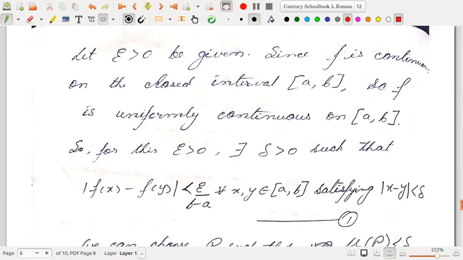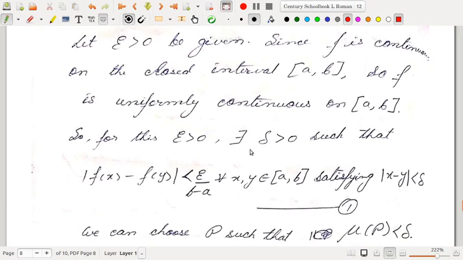What does that mean? For this given epsilon greater than 0, we can choose a delta such that mod of f(x) minus f(y) is strictly less than epsilon by b minus a. There is a reason for choosing b minus a, we will come to know after some time. This holds for every x, y in [a,b] which satisfy mod of x minus y less than delta.